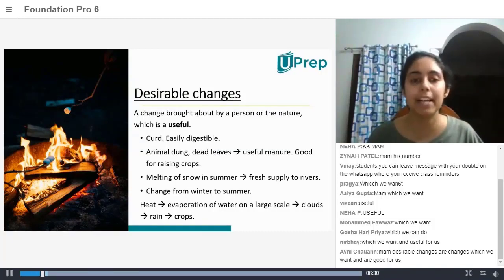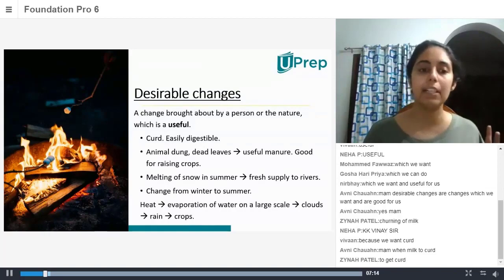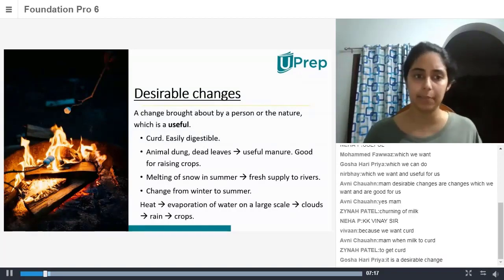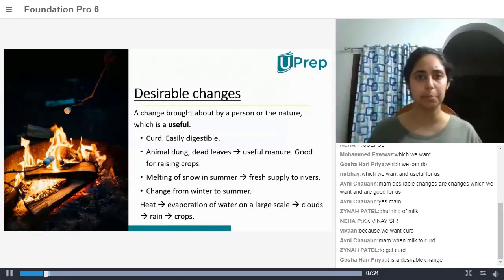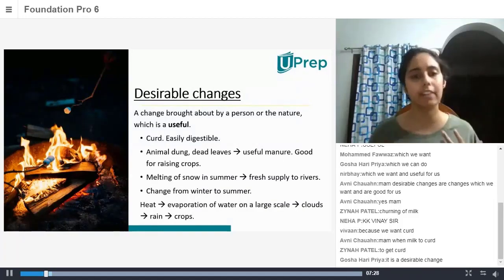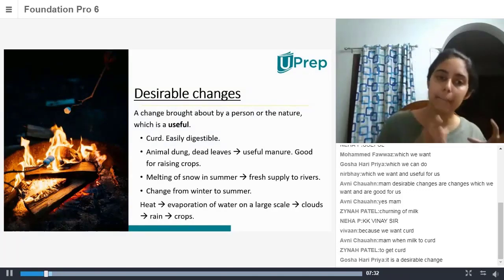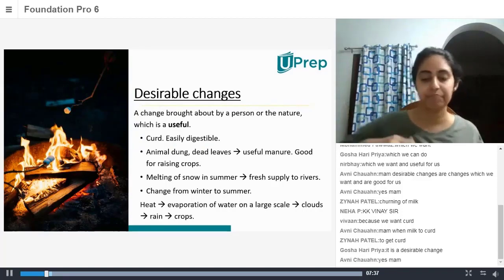How is curd made, guys? Do you know how curd is made? Why do we change milk to curd? A lot of people cannot digest milk very easily, whereas curd is very easily digestible. A lot of people have lactose intolerance, so they cannot digest milk very easily. So when you convert milk to curd, it is more easily digestible. So that is a desirable change.